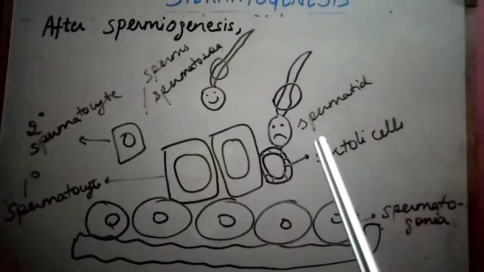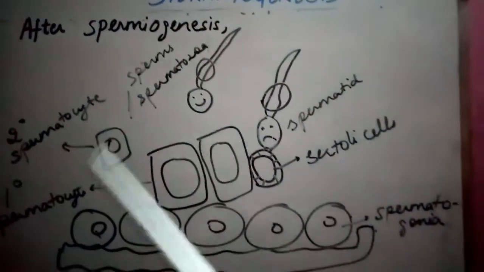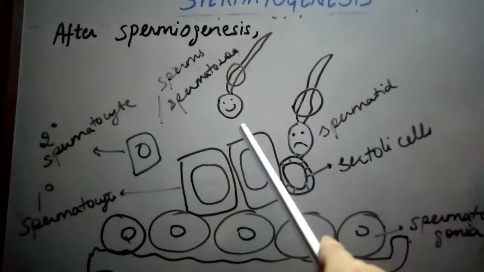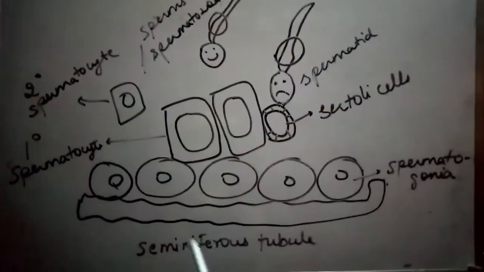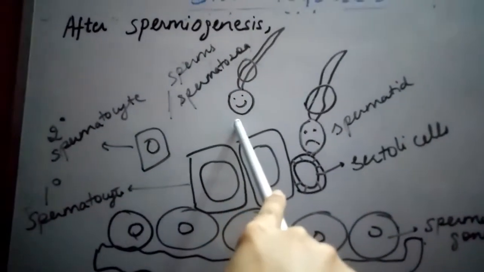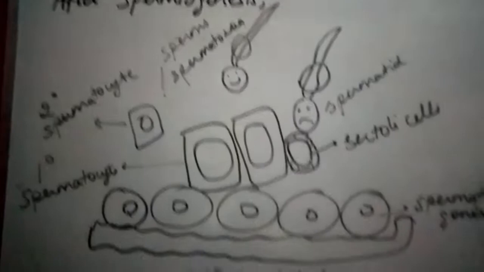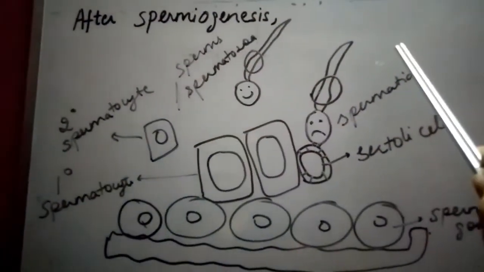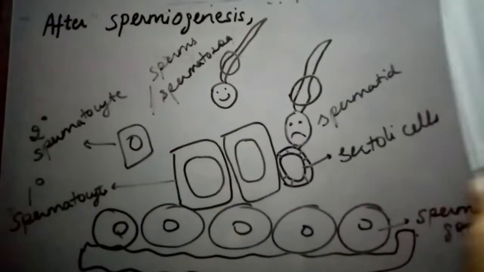When the sperms go out from the seminiferous tubule, they are happy, and this process is called spermiation. So when they are released out, they are happy. You will see here they are very happy because they are moving out from the seminiferous tubules. This process of moving out of the sperm from the seminiferous tubule is known as spermiation.